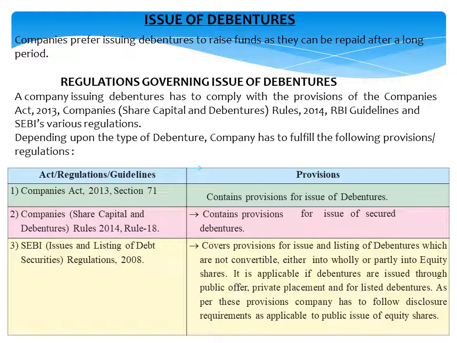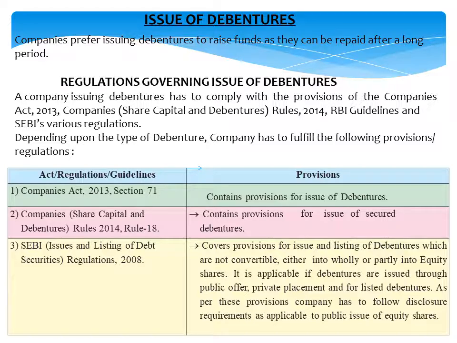Now depending upon the type of debentures, company has to fulfill the following provisions and the regulations. Means types of debentures we have studied: redeemable, irredeemable, convertible, non convertible, then bearer debentures, non-registered debentures, then secured debentures and unsecured debentures. The types of debentures determine which rules, guidelines and provisions the company has to follow. Accordingly, if the company wants to issue debentures, it generally has to follow the provisions of the Companies Act 2013 and, according to Section 71.